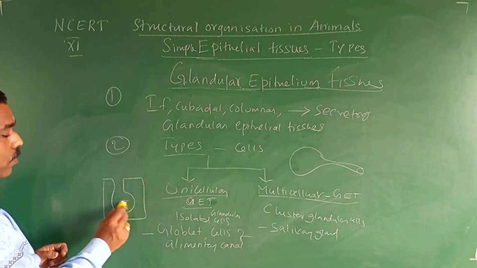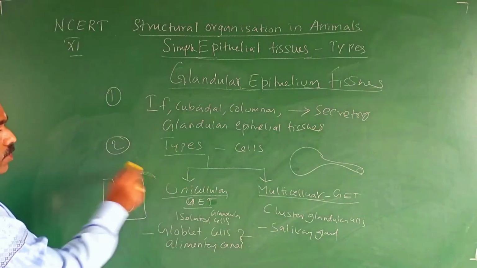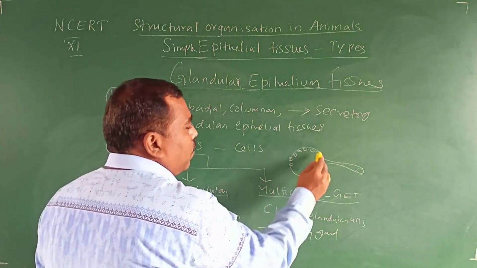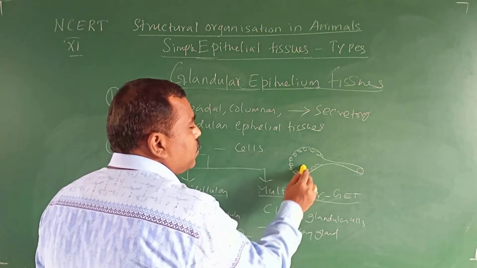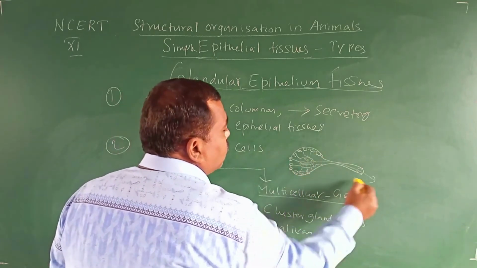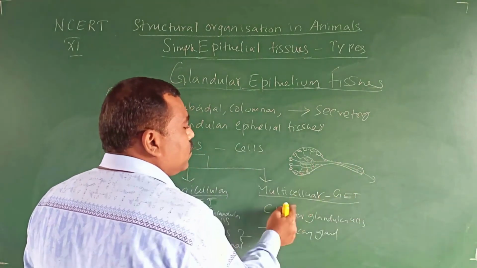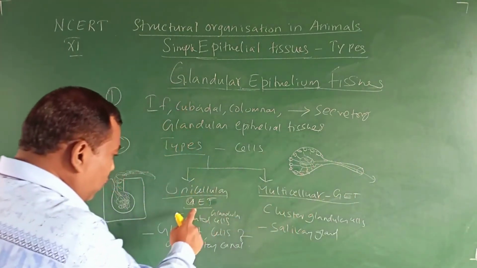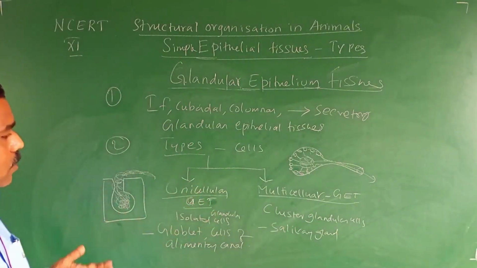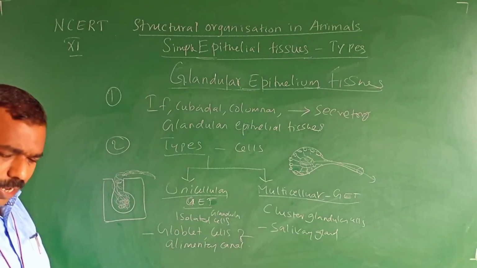Here it secretes the fluid. After it is filled with the fluid, automatically the secretion comes out. But here it's not like this. Here there are many cells. The balloon-shaped structure itself has many cells. It secretes the saliva. The saliva fills here, then it travels outside. The duct also has many cells. So each gland is made up of multiple cells. But here one cell acts as one gland. That's isolated. That's different. Clear? And we go to another type.